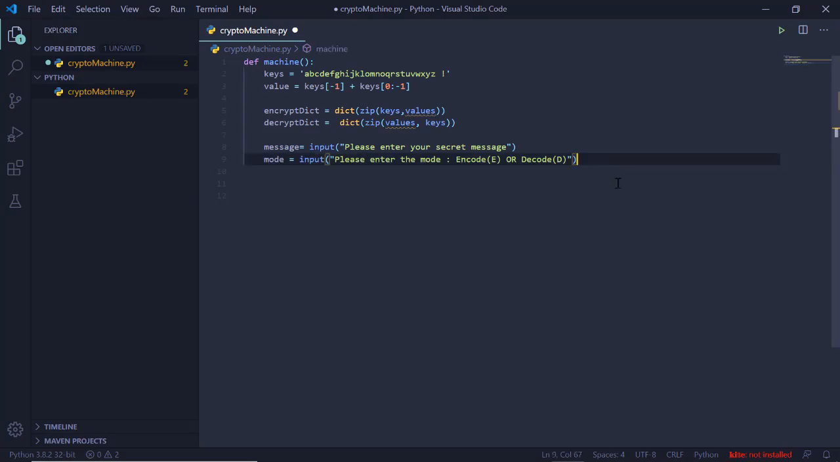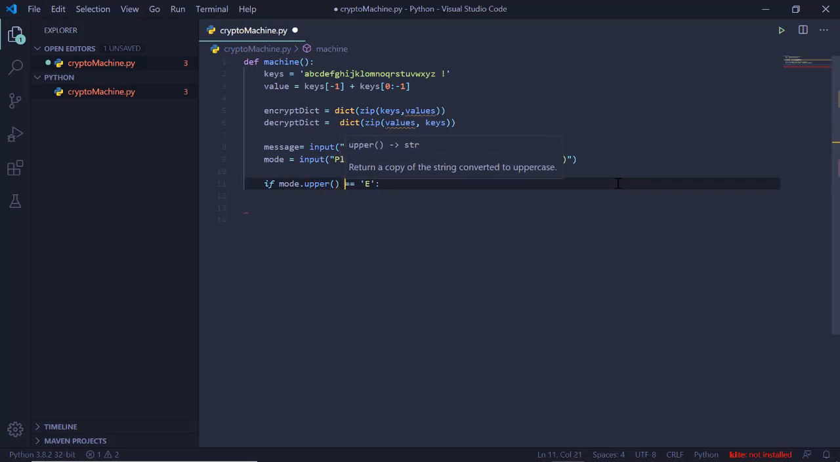So now accordingly we will have our conditionals. In the if section we will have mode equals to, let's say, E. Okay, and just as a little precaution, let's say the user enters a small e, so for that we will convert this into upper. So it doesn't matter now if the user enters small e or capital E, it will be converted into capital E at the end, and then it will be processed.